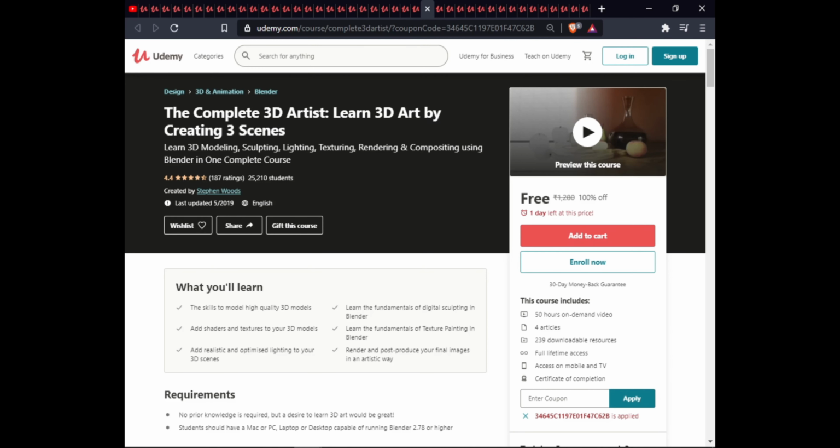The next course is The Complete 3D Artist: learn 3D art by creating a 3D scene. In this course, you will learn the 3D skills of modeling high quality 3D models, learn the fundamentals of digital sculpting in Blender, add shaders and textures to your 3D model, learn the fundamentals of texture painting in Blender, add realistic and optimized lighting to your 3D scene, and render and post-produce a final image in an artistic way. This course includes 239 downloadable resources, full lifetime access, access on mobile and TV, and certification of completion.